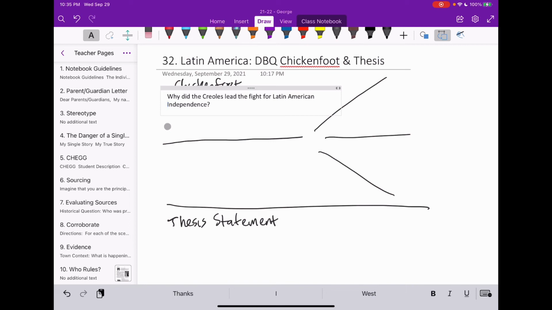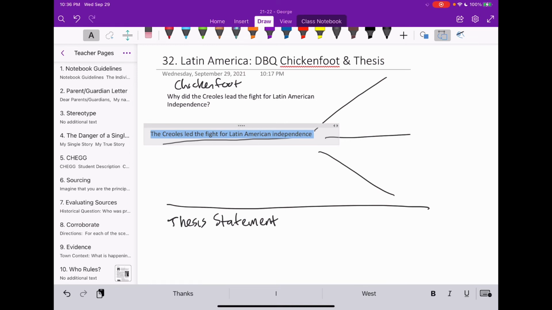And now let's go through and make sure we complete this here. Rewrite the question on the stem or the leg of the chicken foot. So if it's why did the Creoles lead the fight for Latin American independence, restate that question. It's going to be the Creoles led the fight for Latin American independence. Feel free to pause it if you need time to get that done, but write that in on your organizer.